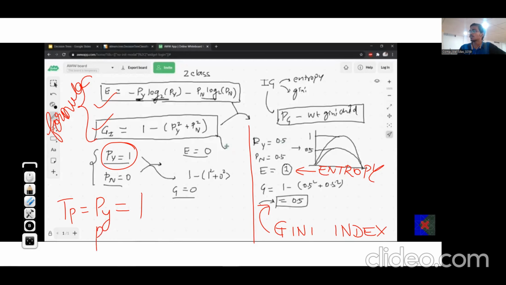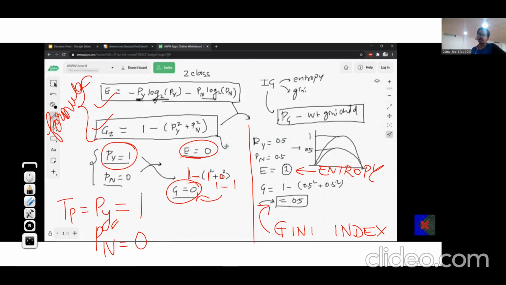That means for no, it is 0. In such a case, when all the labels are of same kind, then we know that entropy is 0. And if we calculate Gini index, that will be 1 minus py square, that is 1 square, pn square, that is 0 square. It will come out to be 1 minus 1, which is 0.